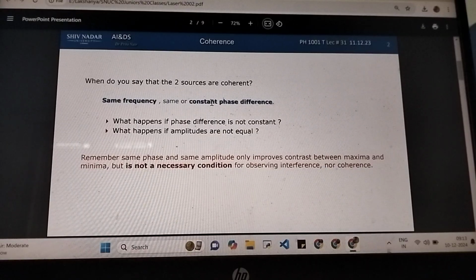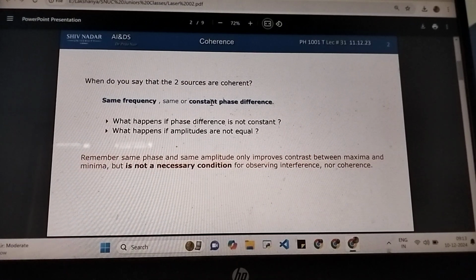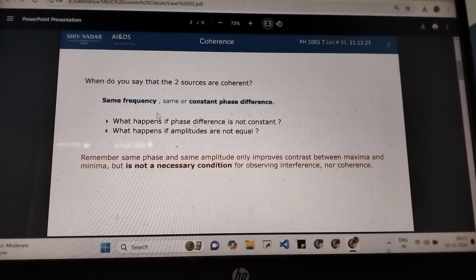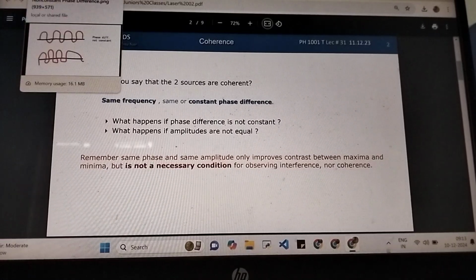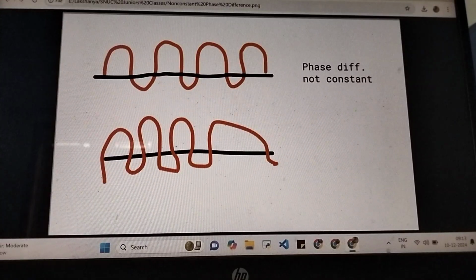But why is same or constant phase difference an important condition, and is it fine if the amplitudes are not equal? We will first try to understand these two, and then we will study a quantitative measure for coherence, and lasers in relation to coherence and all that. So we first begin by seeing what happens if the phase difference is not constant.